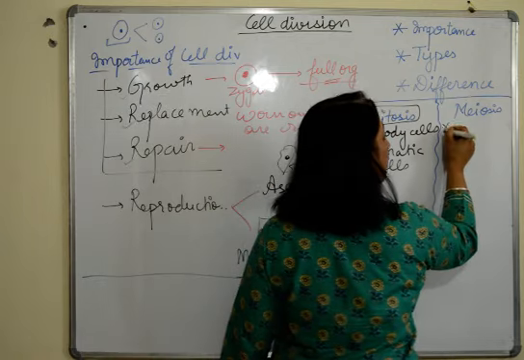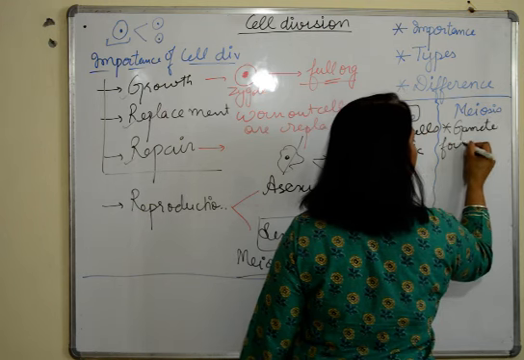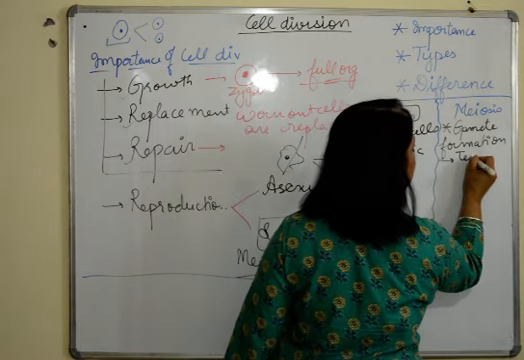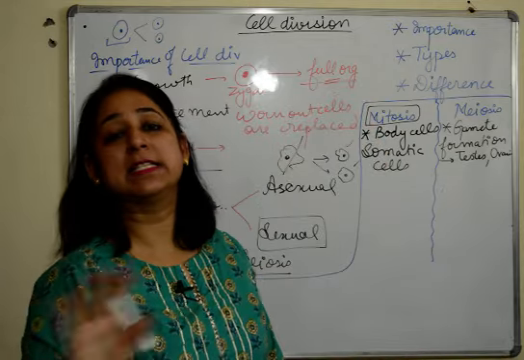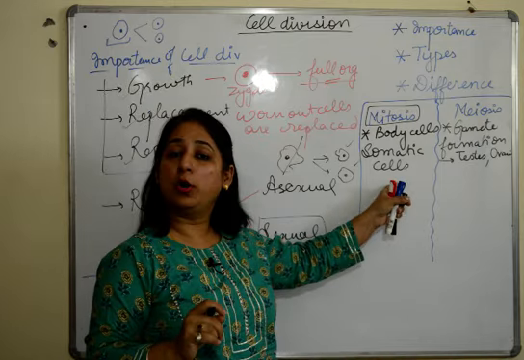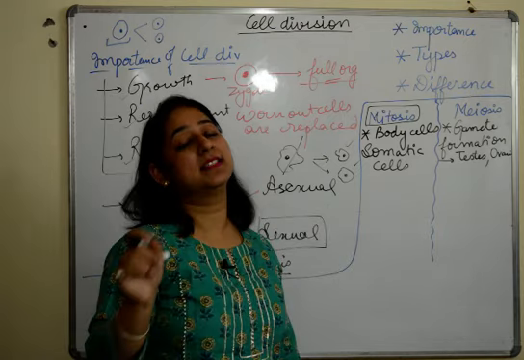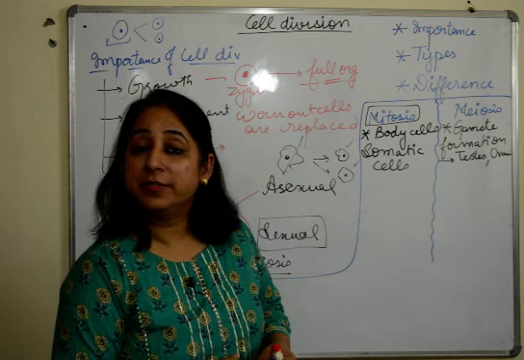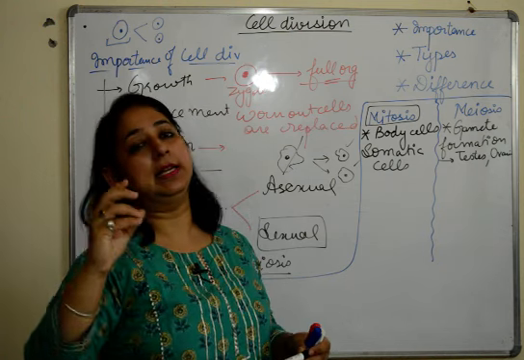And meiosis will only occur during gamete formation only. That means meiosis only takes place in testes and ovaries. बाकी बॉडी में कहीं पे भी meiosis does not take place. Very important question. Mitosis occurs in body cells or somatic cells, and meiosis occurs in gametes during gamete formation only, in testes and ovaries. Very important difference between both of them. If you understand this difference, you will understand कि कौन सा division कहाँ होता है specifically.